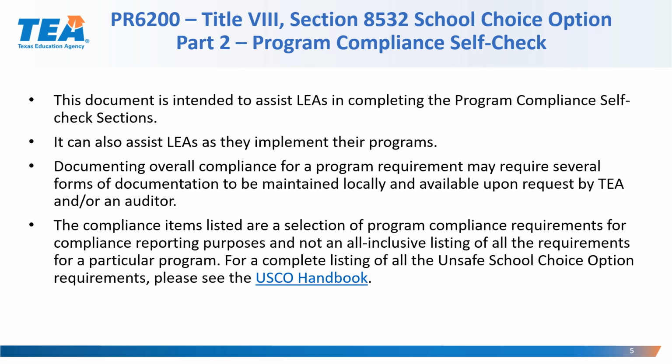The compliance items listed are a selection of program compliance requirements for compliance reporting purposes, and not an all-inclusive listing of all requirements for a particular program. For a complete listing of all unsafe school choice option requirements, please see the Unsafe School Choice Option Handbook.